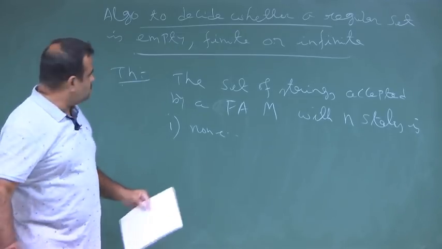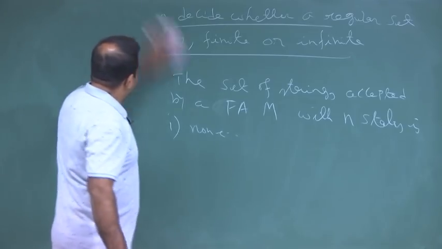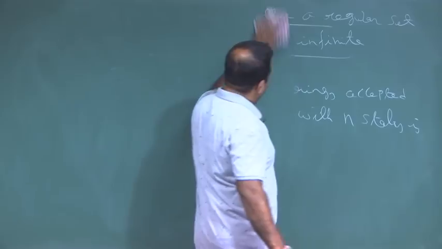So, this way we can prove that using the pumping lemma.